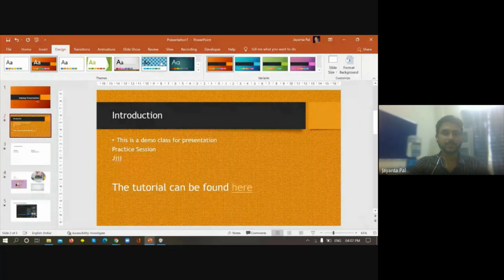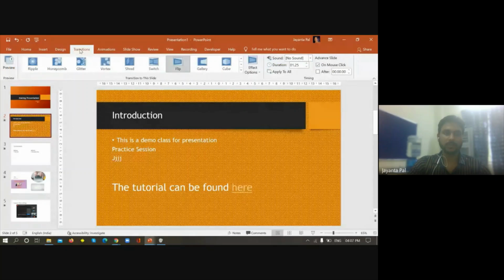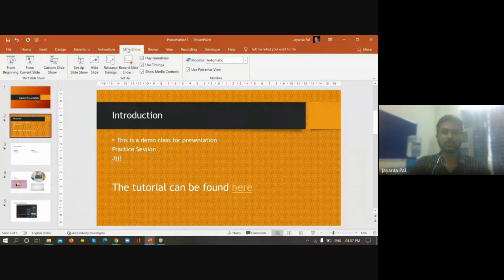Now we have talked about design, we have talked about transitions, we have talked about slideshow. Now let us talk about the way the content appears. We have talked about the way the slide appears, that is the transition.